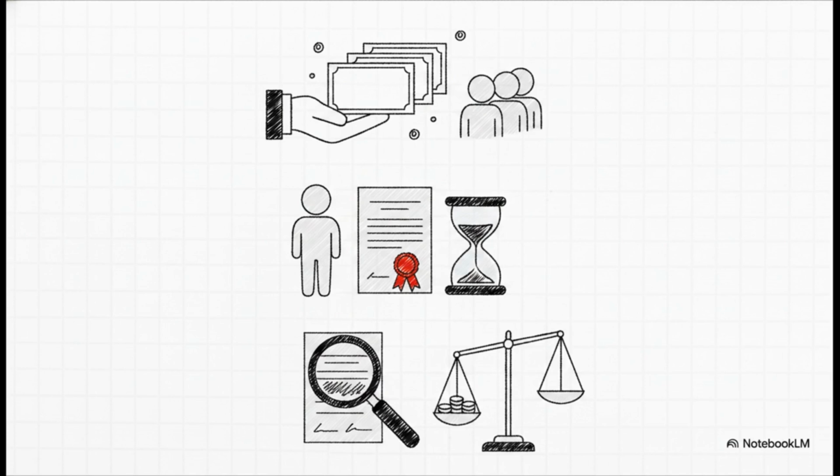Then you have ESOPs, or employee stock options. These require a minimum 1-year vesting period to actually keep the employees loyal. And importantly, they expire the moment an employee resigns. Lastly, there's preferential allotment. This lets you target specific investors, but you're going to need a special resolution and a registered valuer to lock in the price.